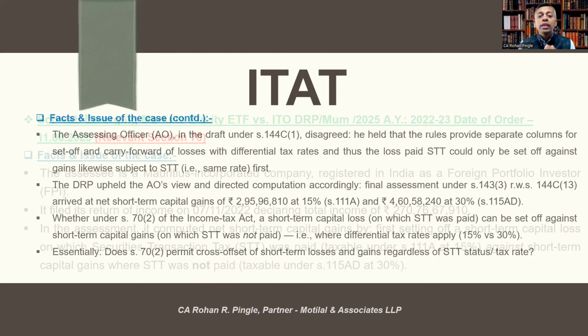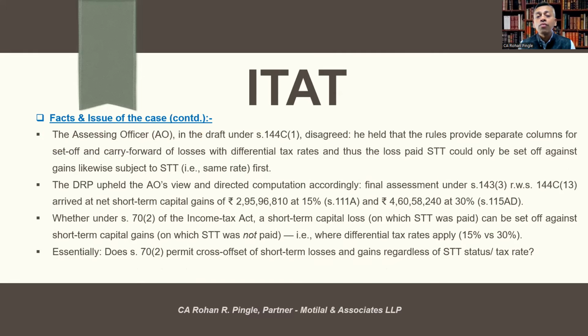The AO, in the draft order under section 144C(1), disagreed. He held that the rules provide separate columns for set off and carry forward of losses with differential tax rates, and thus the loss with STT paid could only be set off against gains likewise subject to STT first.